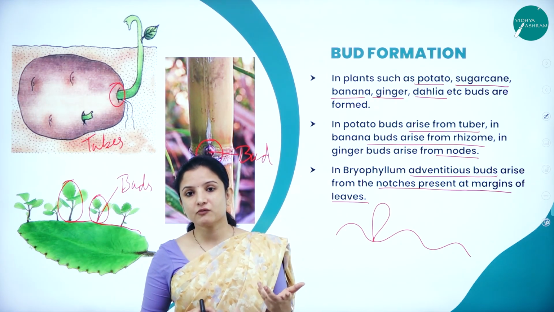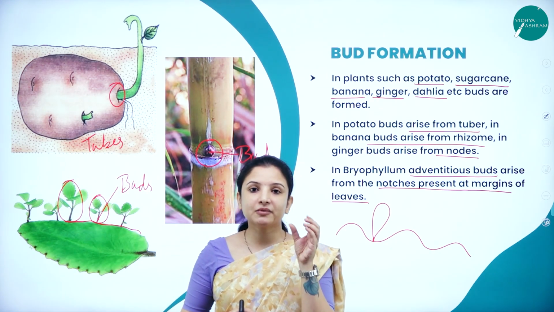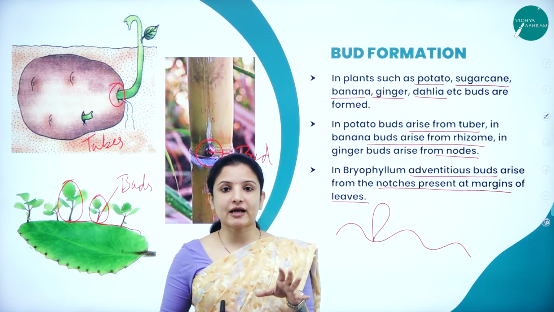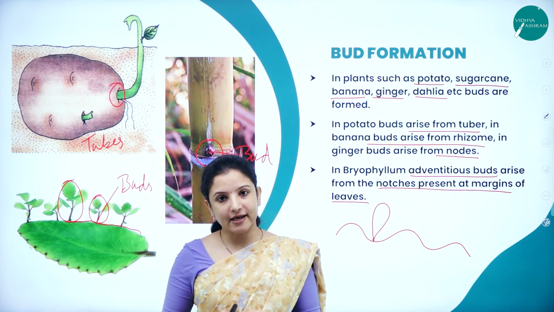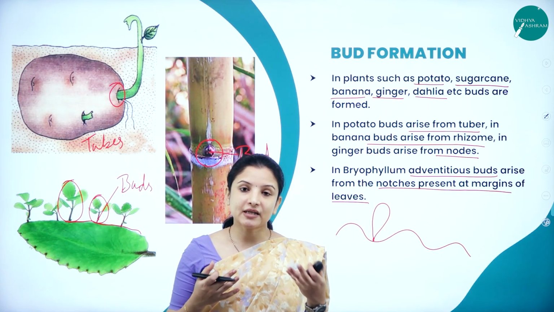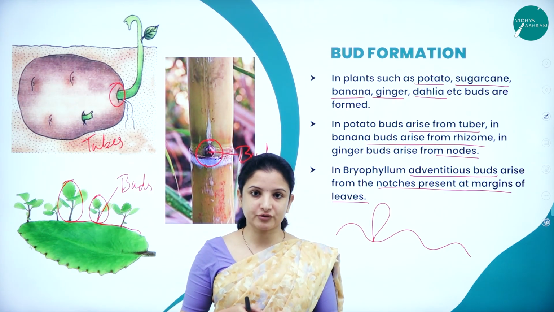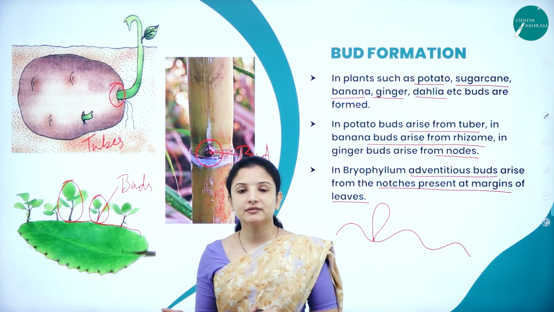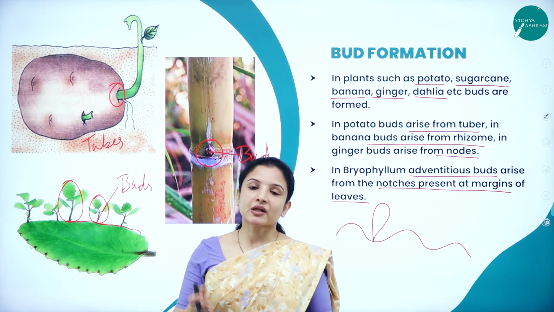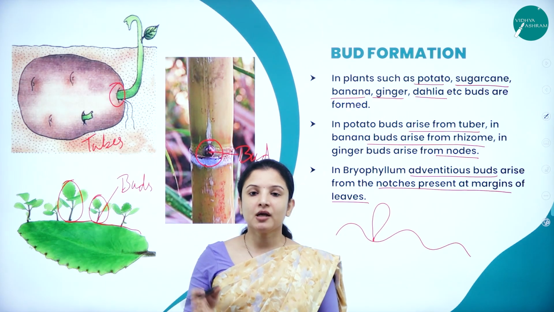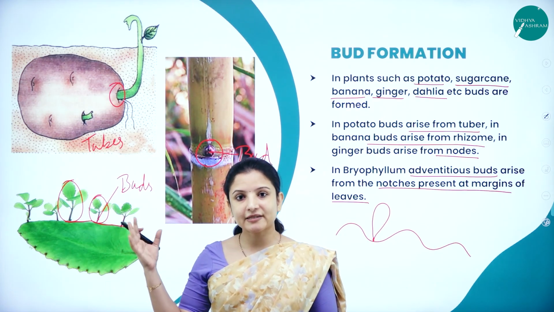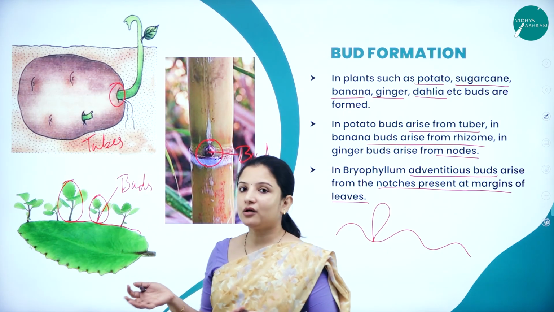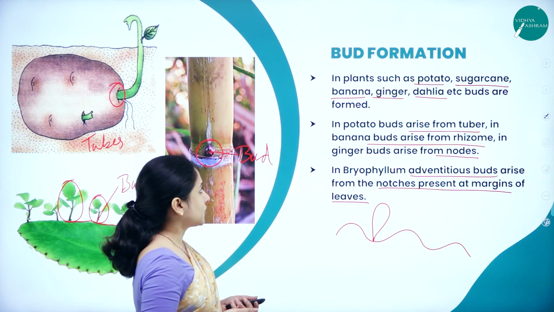So in fragmentation, what happens? The organism divides into very small fragments, and each of those fragments will develop into a new organism. And in hydra also, buds are produced. So that is how other organisms, unicellular organisms also exhibit asexual methods of reproduction, and multicellular organisms like plants also exhibit asexual methods of reproduction. So this is about asexual methods of reproduction.